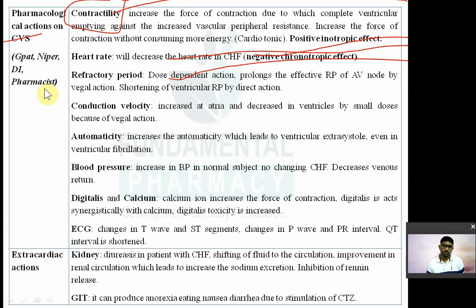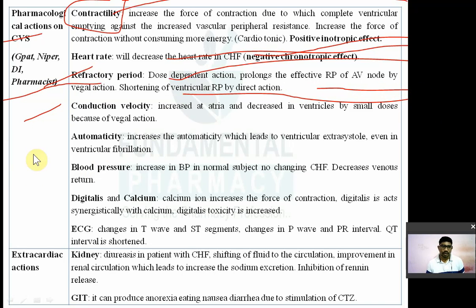So what about the refractory period? There is a dose dependent action on the refractory period. It will increase the refractory period at the atrioventricular node by its vagal action, and it will shorten the refractory period of the ventricle. That means it will increase the refractory period in the atrium and decrease the refractory period in the ventricles. Conduction velocity: conduction velocity is increased at atria and decreased at ventricle.